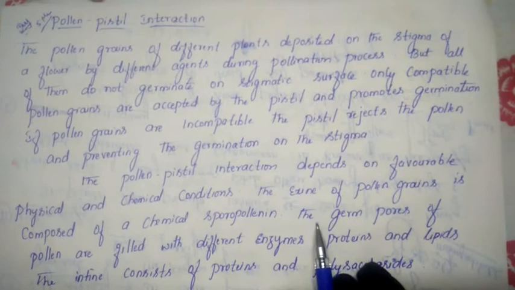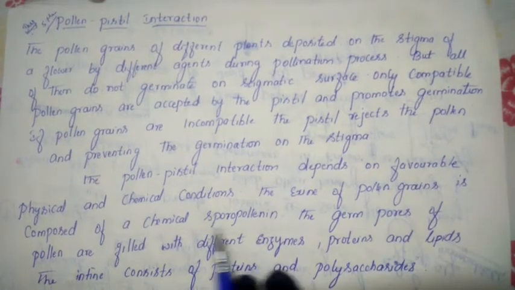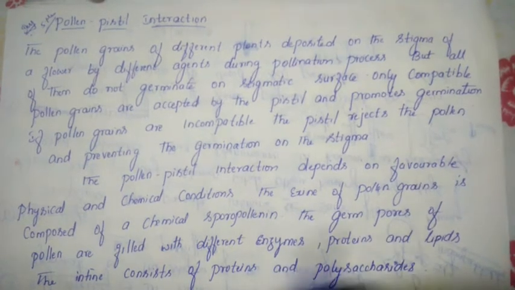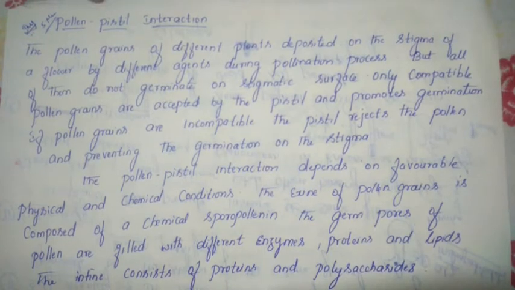So let us see the physical and chemical conditions. The exine of the pollen grains is composed of a chemical called sporopollenin, and the germ pores of pollen are filled with different enzymes, proteins and lipids, and the intine consists of protein and polysaccharides.